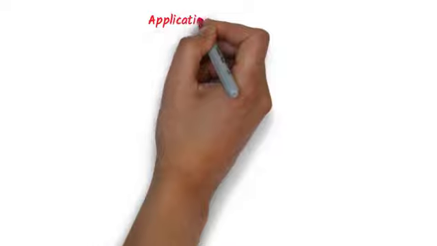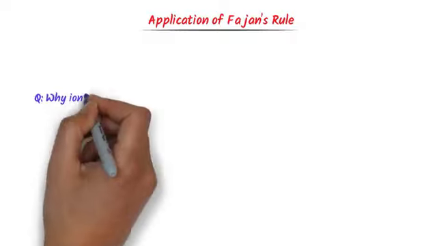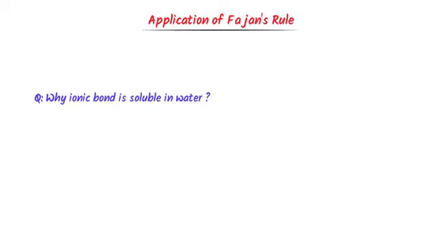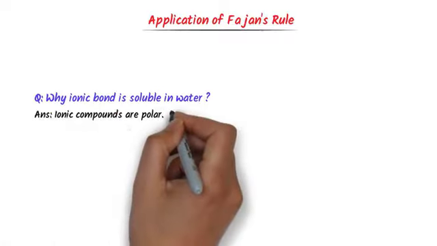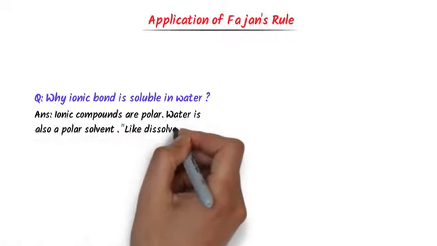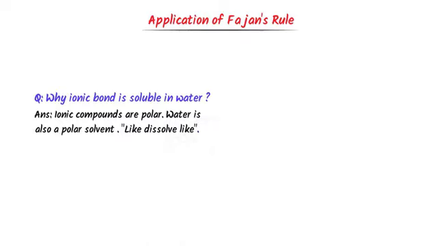Now let me teach you the application of Fajans rule. Well, to learn its application, we must learn some important questions. Why is ionic bond soluble in water in most cases? Well, the answer is simple. It is because ionic bond is polar and water is also a polar solvent. We know that like dissolves like, hence many ionic compounds are soluble in water.